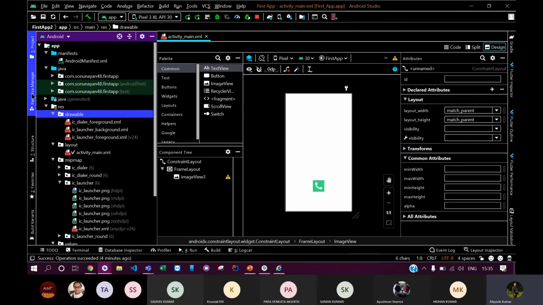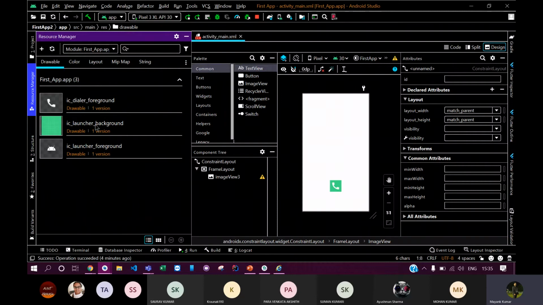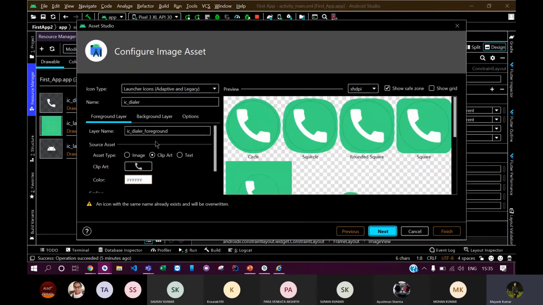So how can you find that? You can see here there is a resource manager tab, so just open it up. Now here comes the resource manager. Being on the drawable part, just click on add resource file, and you can start adding an image asset. Okay, so this was the image asset.